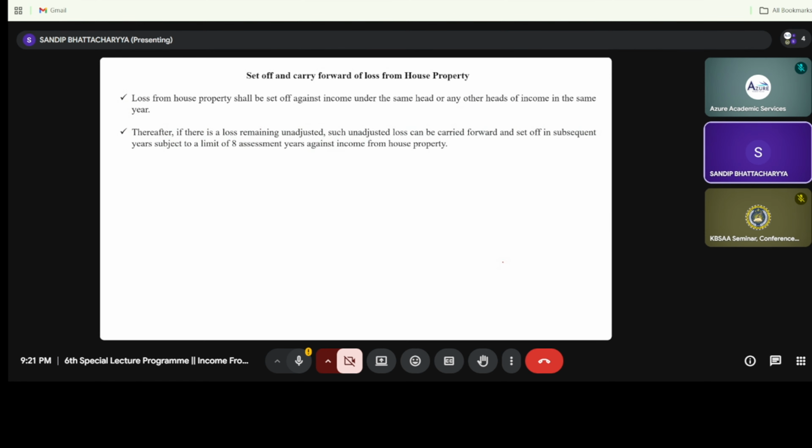If the assessee doesn't have other heads of income, such as salary, non-speculative income, or non-specified income under income from other sources, then either we adjust under the same head, or if not, we consider the inter-head set off. If that is not possible, it will be carried forward up to 8 relevant assessment years. So thereafter, the remaining unadjusted loss can be carried forward and set off up to 8 assessment years against the income from house property.